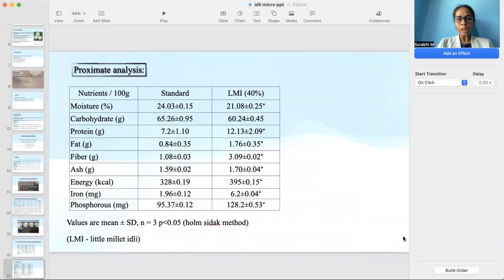Proximate analysis. When compared to the standard, little millet idli incorporated at 40% has lower moisture content and carbohydrate content and increased protein, fat, fiber, and ash.